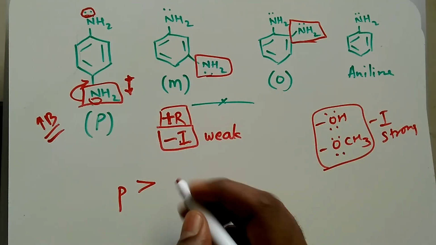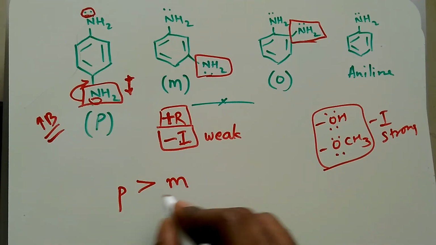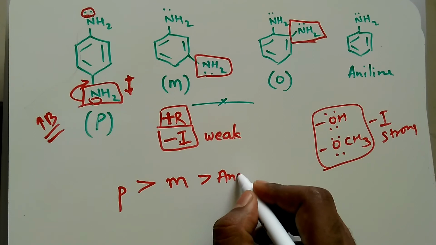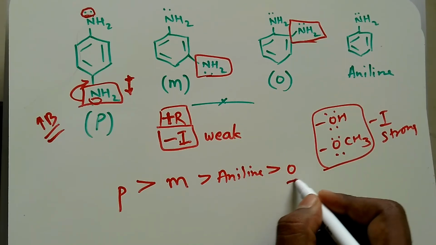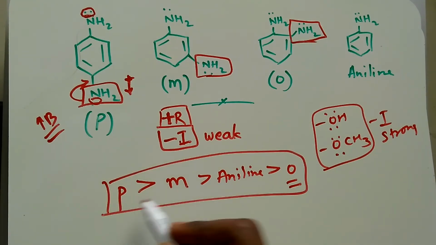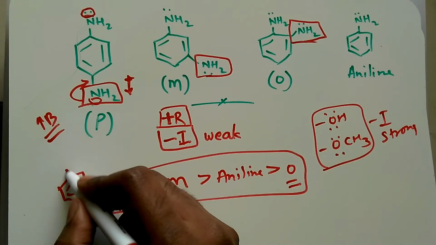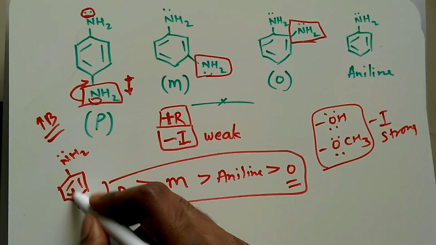The next case will be meta. After para, meta will be the most basic one, followed by aniline, followed by ortho. Now ortho is the weakest base because of the ortho effect. It is the same as in the case of toluidine. In toluidine, we had NH2 here and CH3.